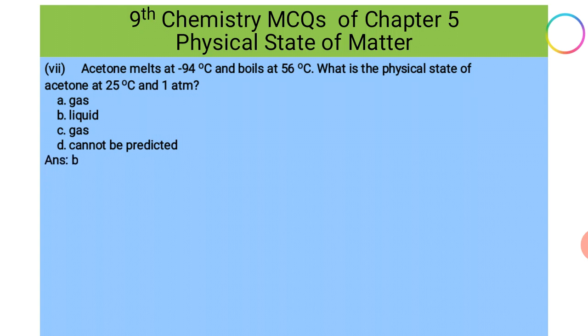Our correct option is B, because you see that the melting point is -94 degrees centigrade. Since the temperature given is 25 degrees C, it will be in molten state. The boiling point is 56 degrees centigrade, so it has not still boiled, because at 25 degrees centigrade it will be in the liquid state. So option B is the correct option.